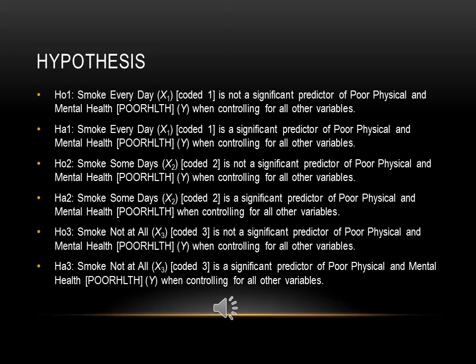Null hypothesis 3. Smoke not at all, X3 coded 3, is not a significant predictor of poor physical and mental health, poor health Y, when controlling for all other variables. Alternative hypothesis 3. Smoke not at all, X3 coded 3, is a significant predictor of poor physical and mental health, poor health Y, when controlling for all other variables.